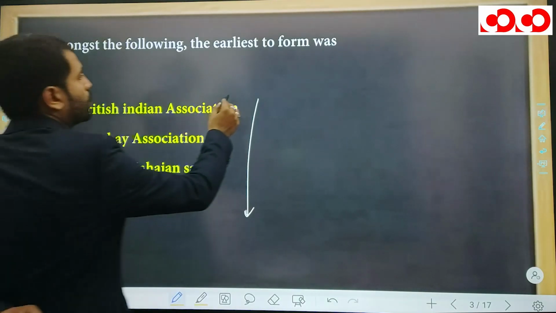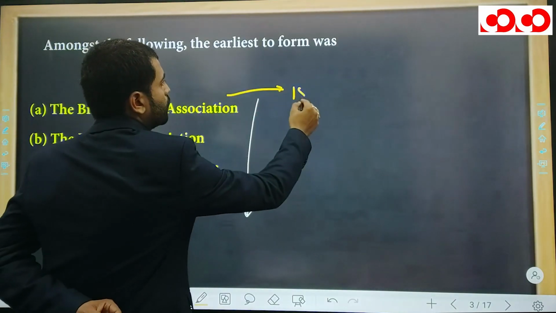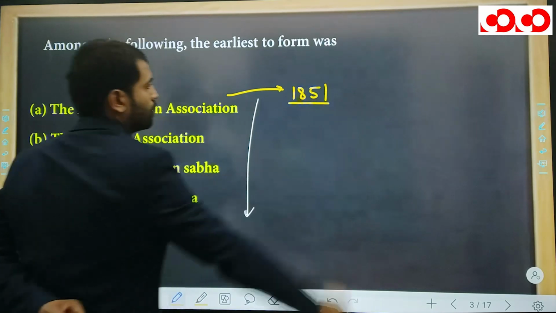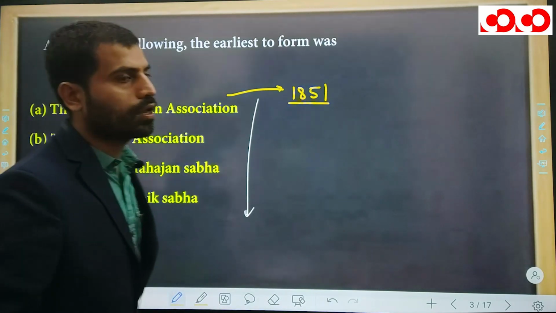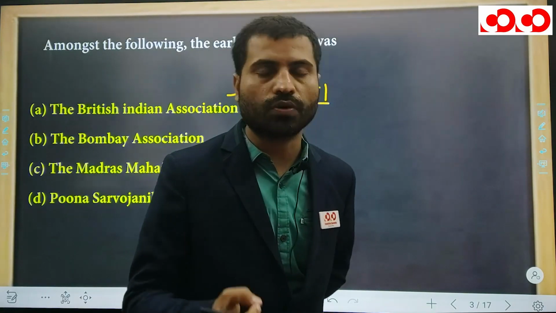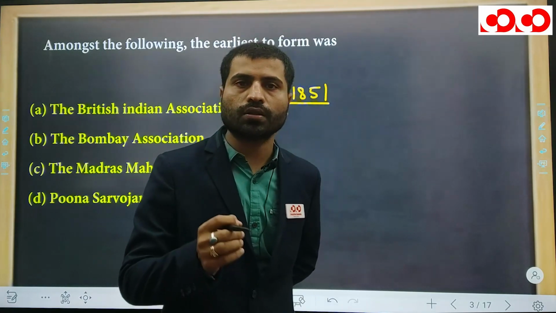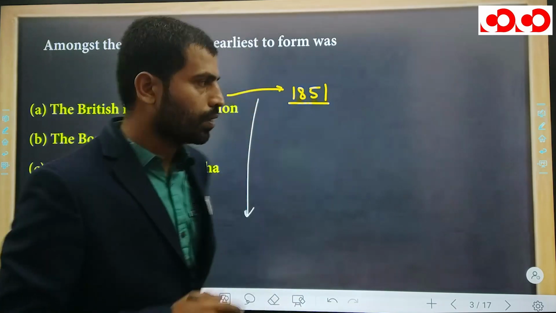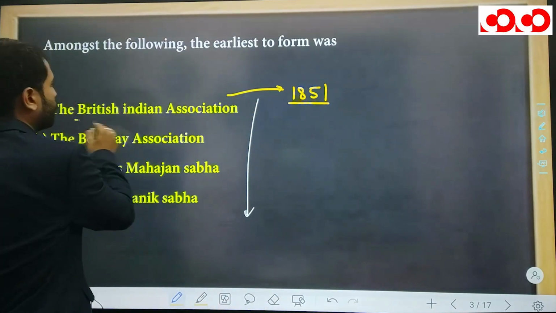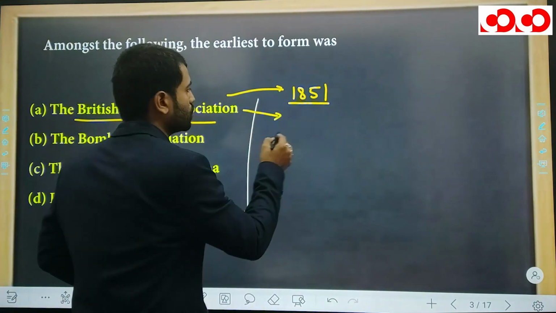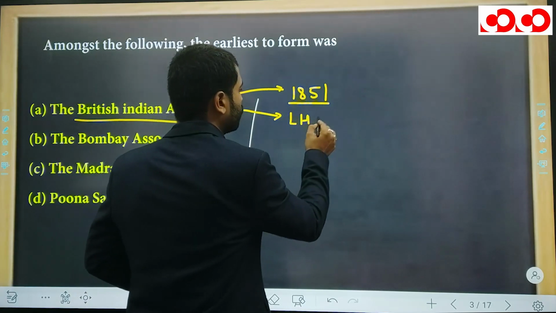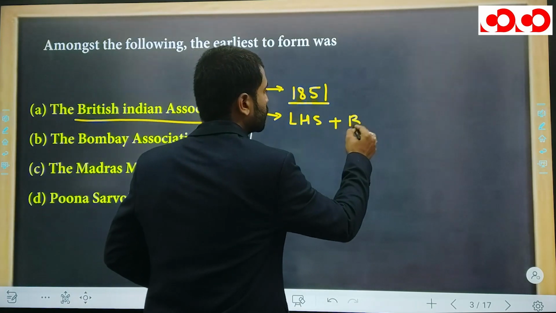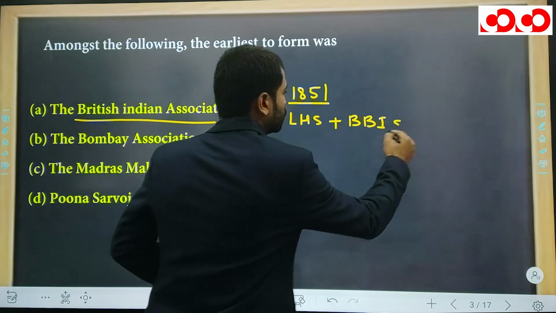The British Indian Association was formed in 1851. And who was the secretary? I have told you Devendranath Tagore was the secretary, not Dwarikanath Tagore, and the president was Raja Radhakant Dev. So British Indian Association was a merger of two associations. First one was Landholder Society and next one was Bengal British India Society.